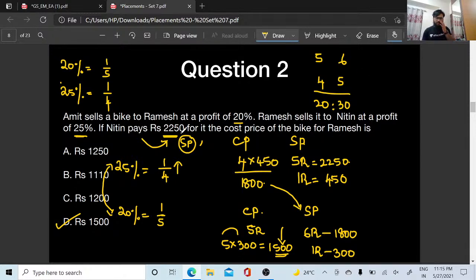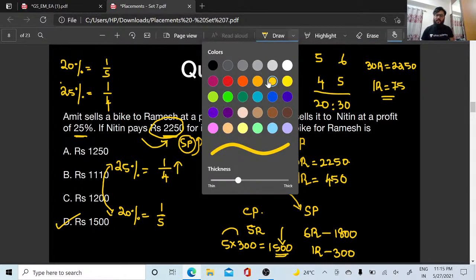And what they have given me is the selling price. They have given me the value of 30R at the end. So 30R is 2250. What is the value of 1R then? The value of 1R is going to be 75.